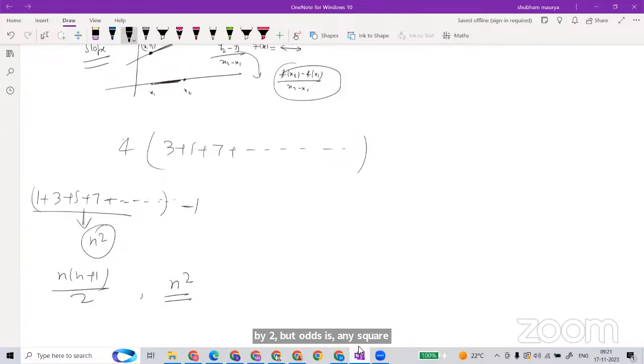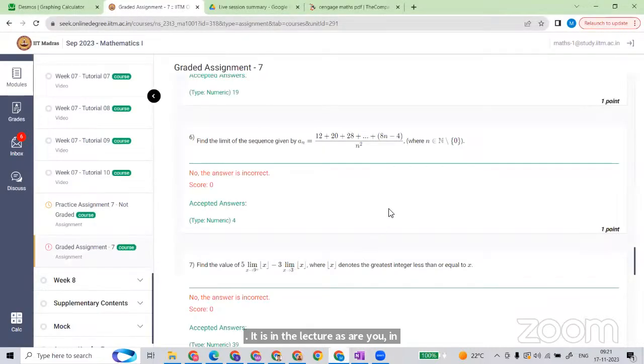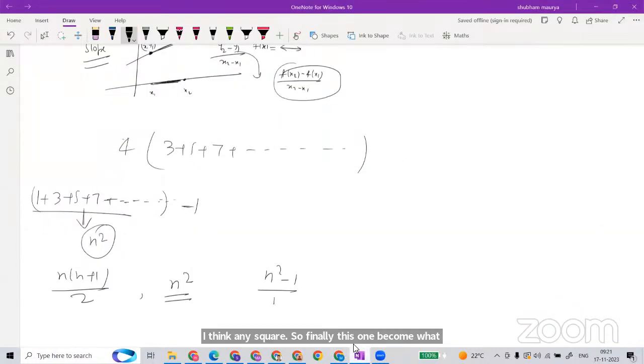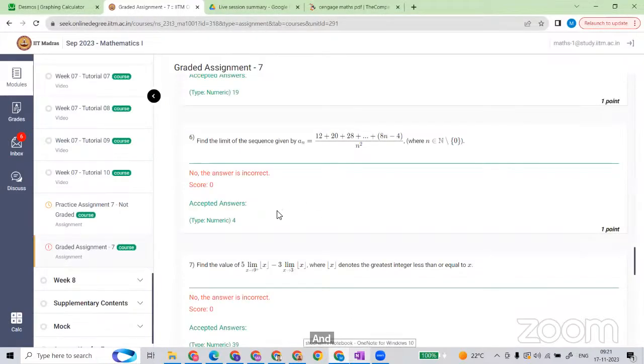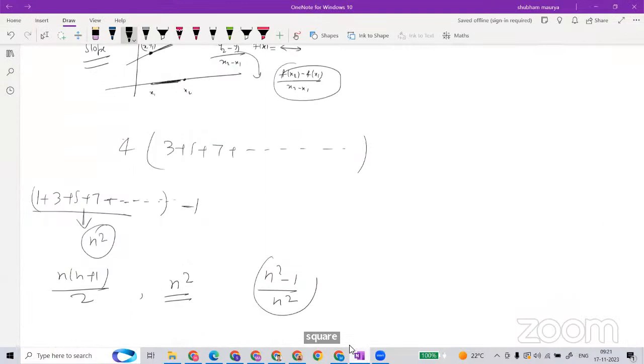So finally this becomes n square minus 1 upon n square. For the limit, it goes to 1. So 4 times 1 becomes 4. Okay, thank you so much.